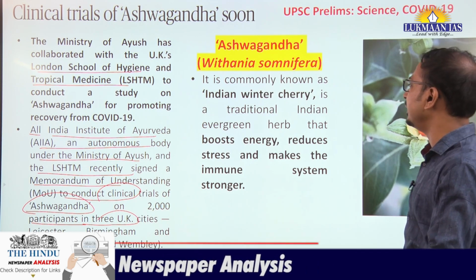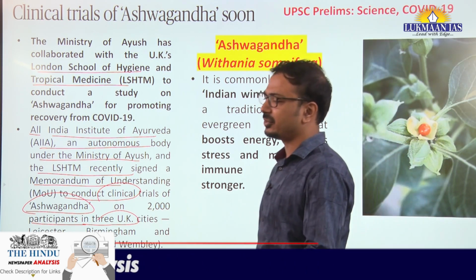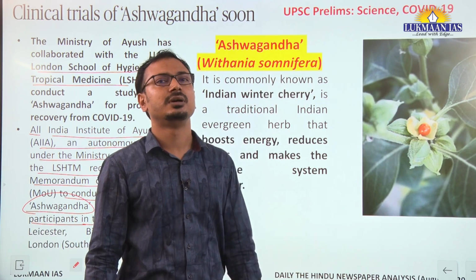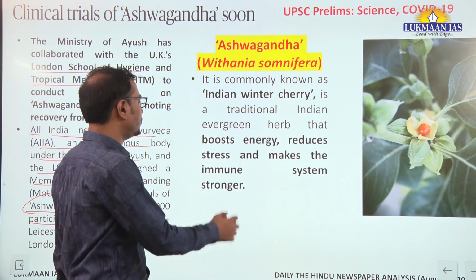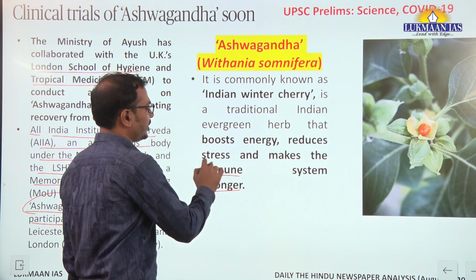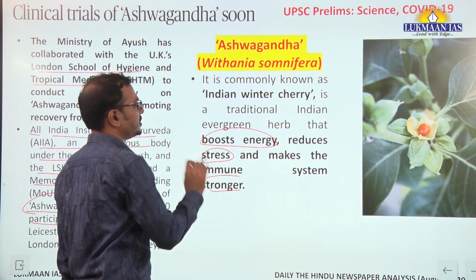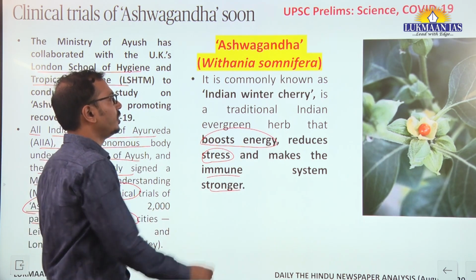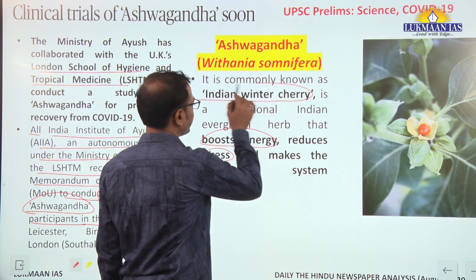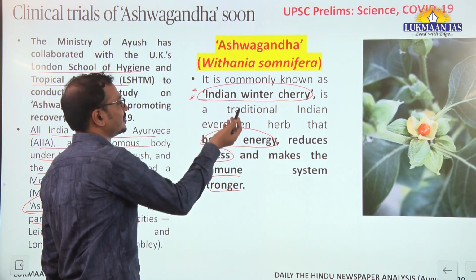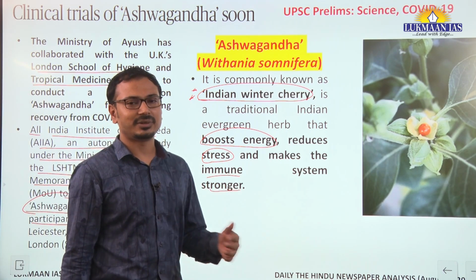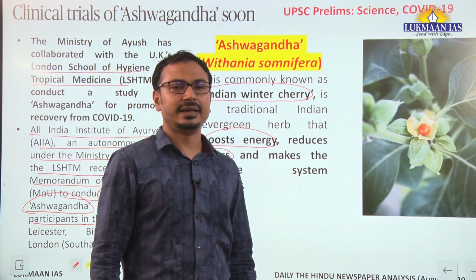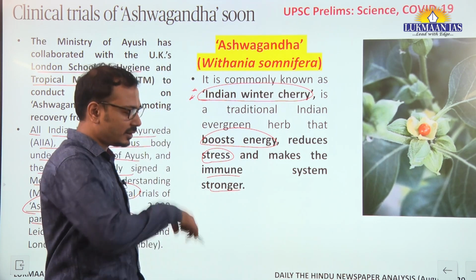Now, Ashwagandha is a traditional medicine. From time to time, it is being used in India to boost the immune system, and at the same time reduce stress and boost energy. Okay, so it is also called Indian winter cherry. Such kind of question can be asked in prelims, like Indian winter cherry, sometimes referred to in general, is an Indian medicinal plant.